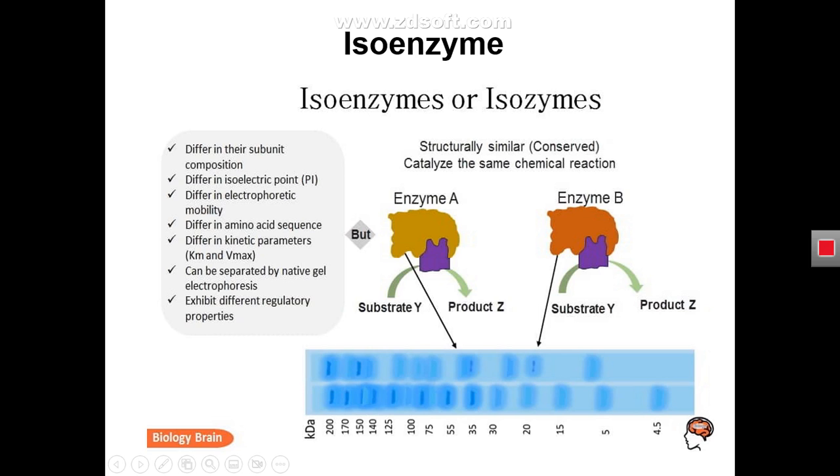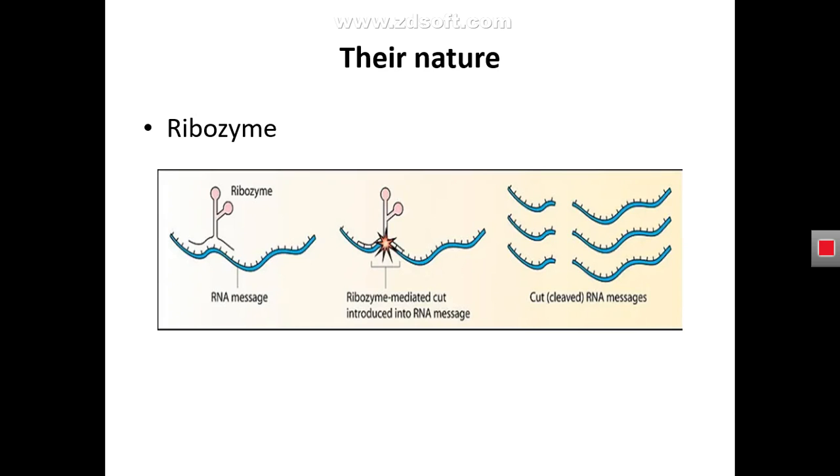So enzymes that catalyze the same chemical reaction but have different amino acids in their polypeptide chain are called isozymes. All the isozymes catalyze the same reaction, but they slightly differ in the sequence of amino acids in their polypeptide chain.